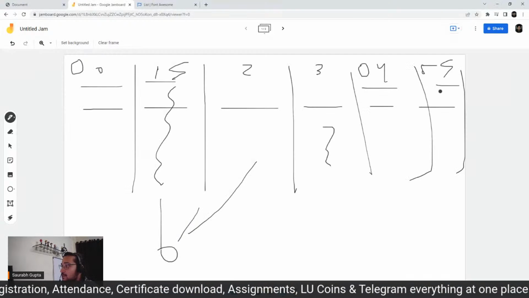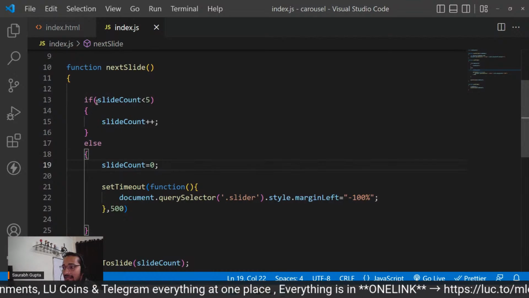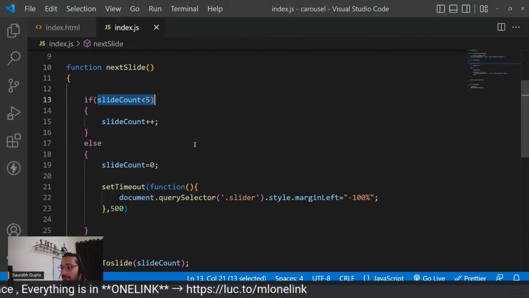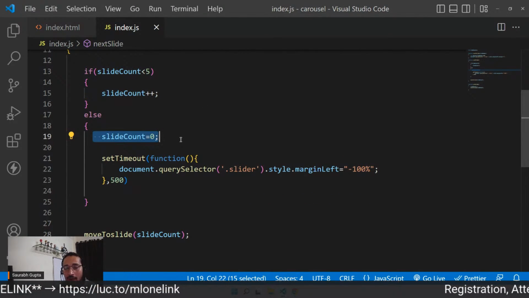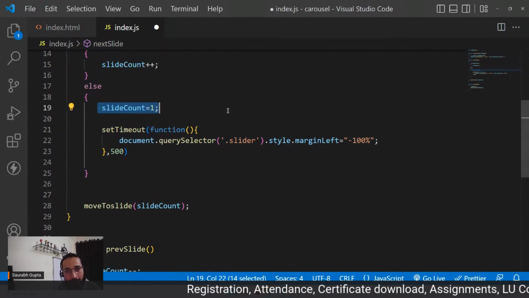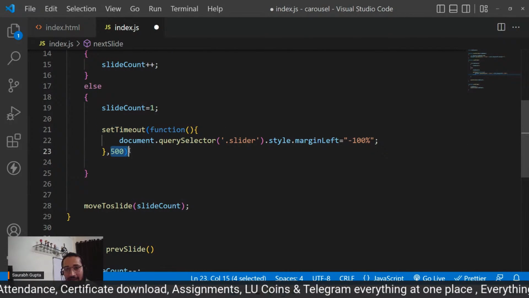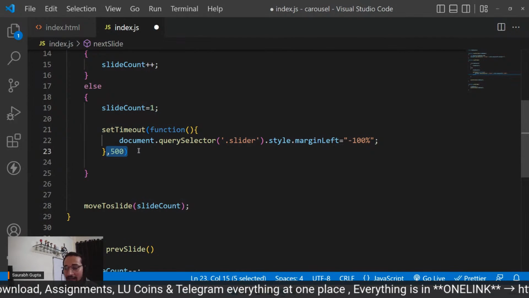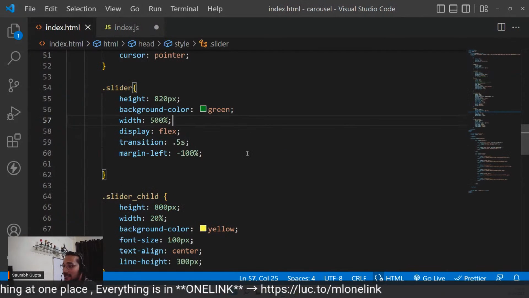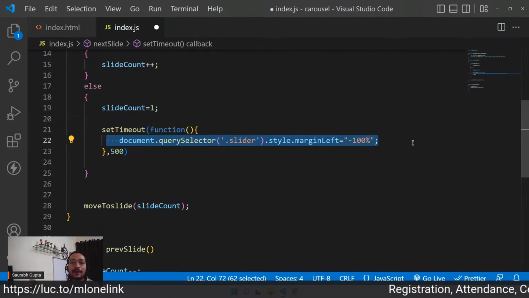Now, as soon as slide count reaches 5, this condition will become wrong. And as soon as this condition becomes wrong, slide count will turn back to 1, because that is the initial count. And my set timeout function will be called, and in just 500 milliseconds, that means 0.5 seconds, it will again move everything back to minus 100%, which was the initial phase. Margin left was minus 100%, and that is what will happen.